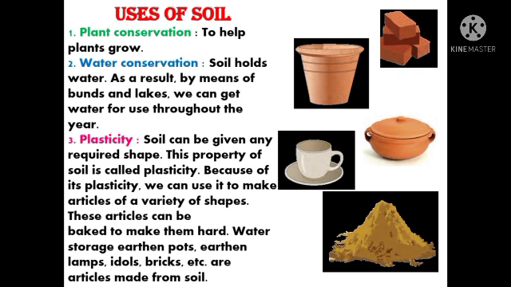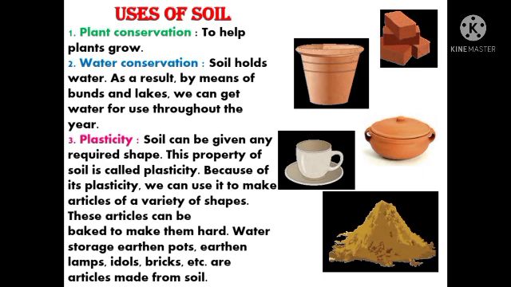Students, soil has the capacity of taking any shape. We can give soil any shape. So, this property of soil is called plasticity, and due to this property, we can make more and more articles from soil. These articles can be baked to make them hard, and after making articles from the soil, they are baked so that they become hard. Water storage, earthen pots, earthen lamps, idols, bricks, etc. are articles made from soil.